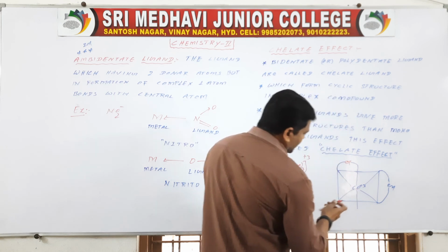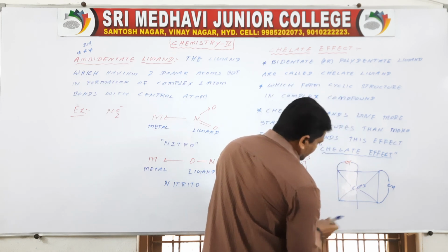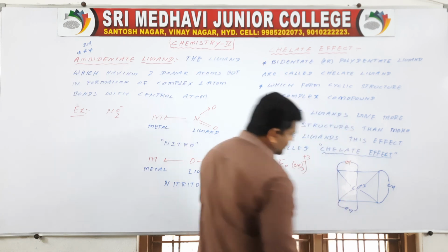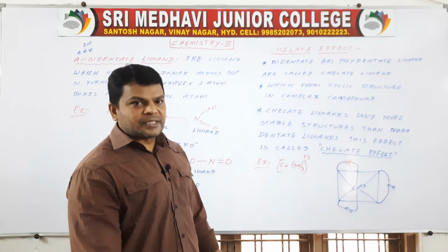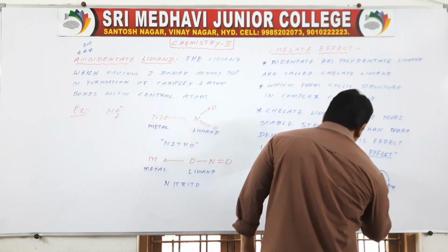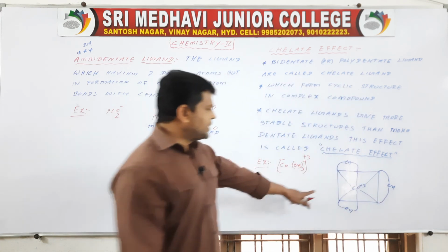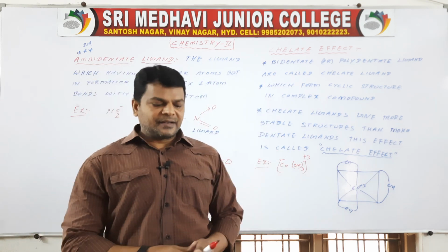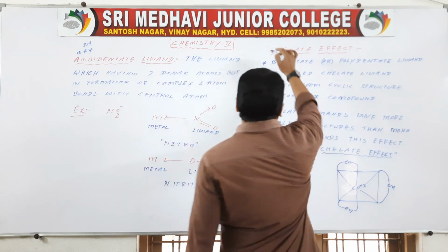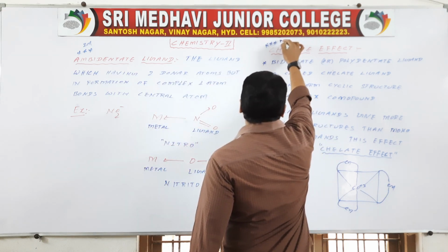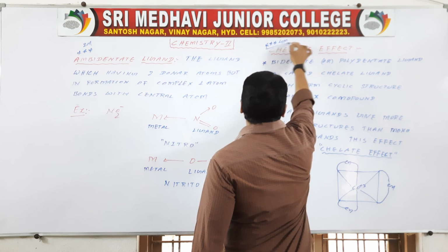So which gives a cyclic structure. This effect is called the chelate effect. Very important for 4 marks.